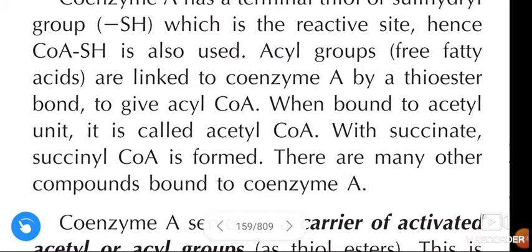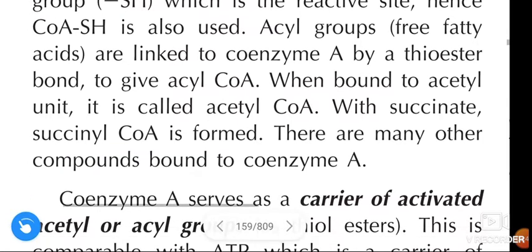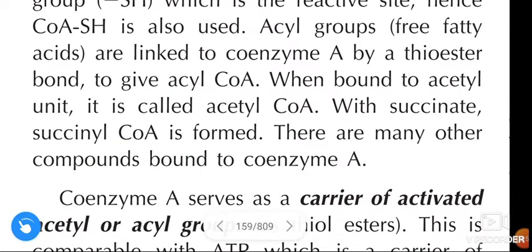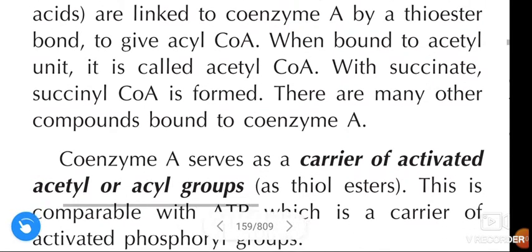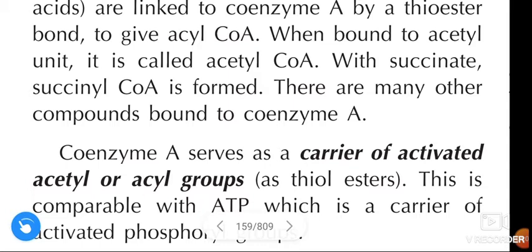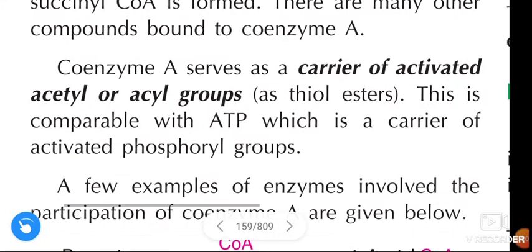When coenzyme A is bound to succinate, we call that succinyl CoA. Like this, many other compounds also bind to coenzyme A.